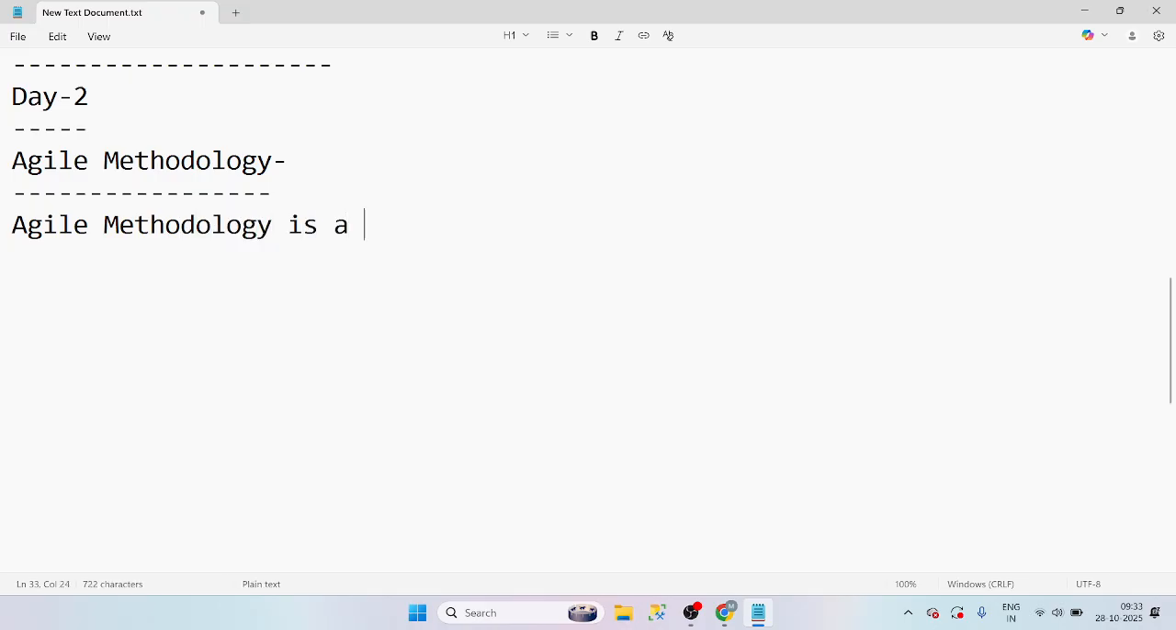is an iterative process. Okay. What does it mean by iterative, guys?